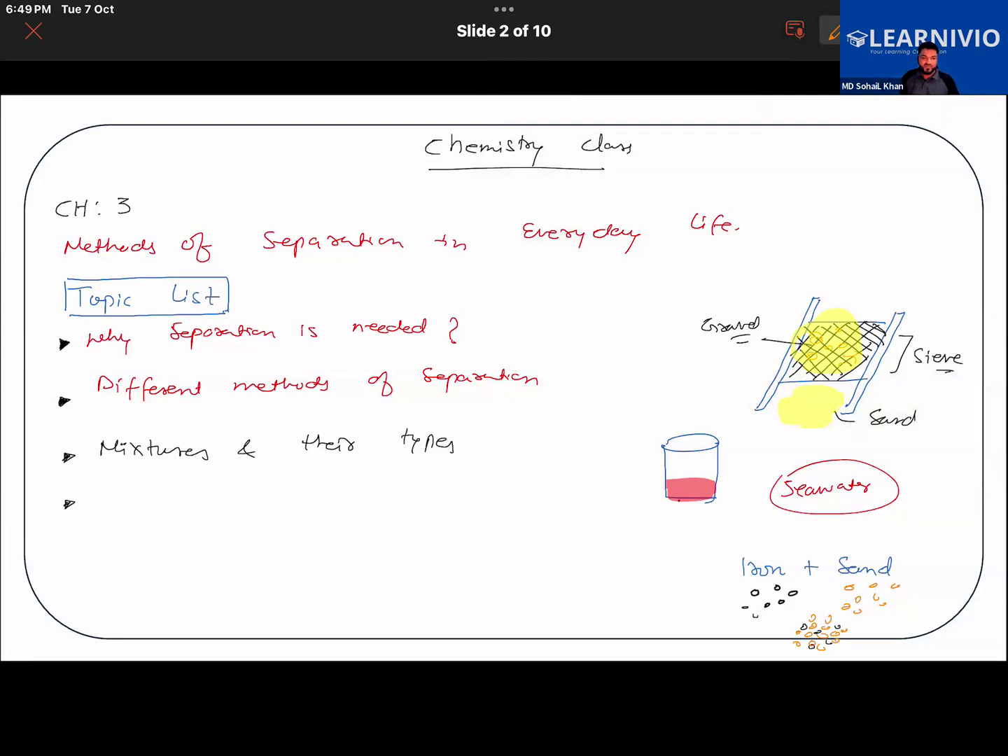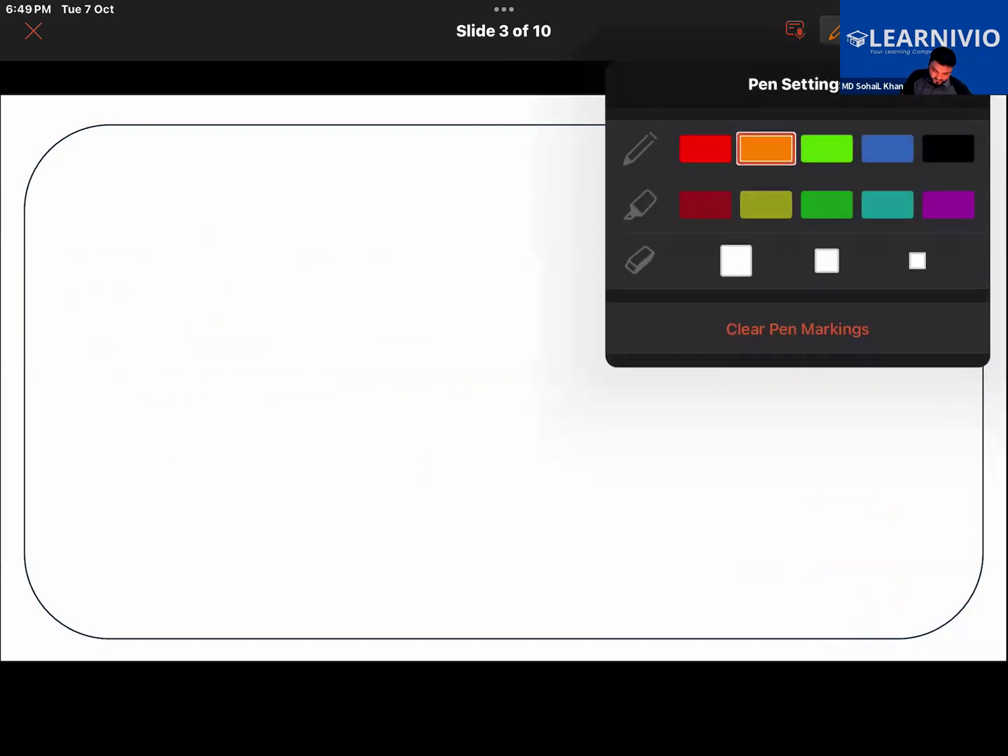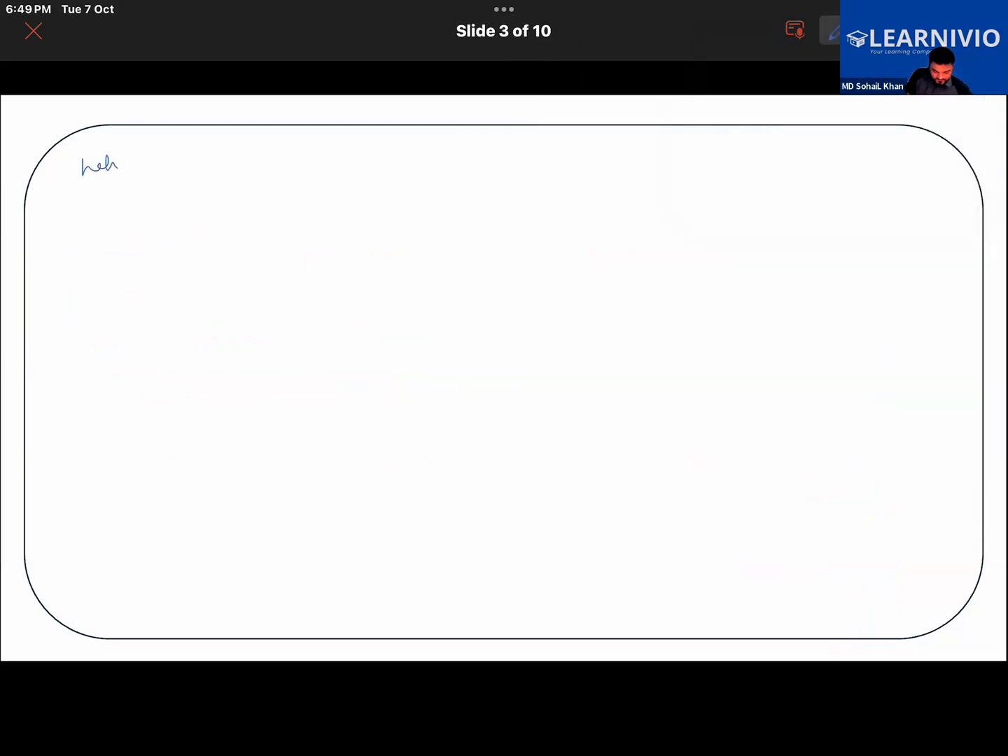But first of all, we will have so many real life connections of it. But first of all, we need to understand why do we even learn about it? Why do we need to separate the substances? What is the need? Getting it? Okay. So the first topic is why separation is needed.